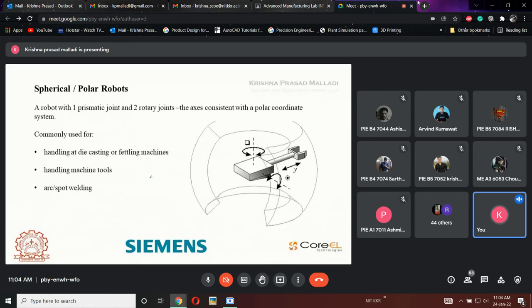See now, the third classification. Here in linear robots it is LLL, in cylindrical it is LLR, and in spherical it should be L, R, R. That is called a spherical robot or polar robot. Generally we call it a spherical robot. Now see, it is a robot with one prismatic joint and two rotary joints. The axes consist of polar coordinate systems. See, this is exactly the envelope.